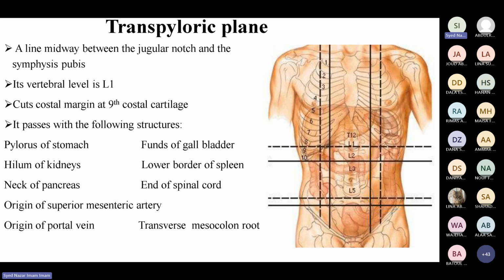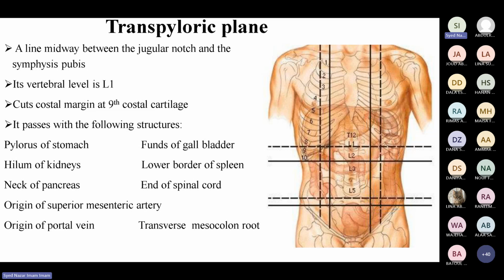And then what structure is called transpyloric? It crosses the pylorus of the stomach. So you must have seen or you must know about the different parts of the stomach. We have the fundus, body and the pylorus. And this transpyloric plane at the level of the L1 crosses through the pylorus of the stomach. That's why it is also called trans. Trans means through. Through what?